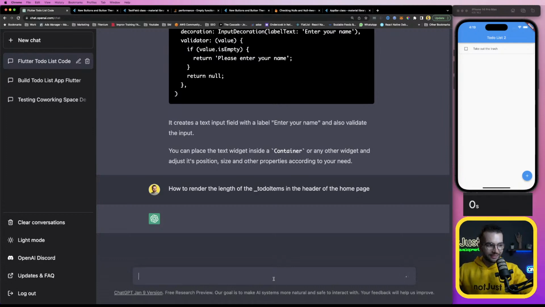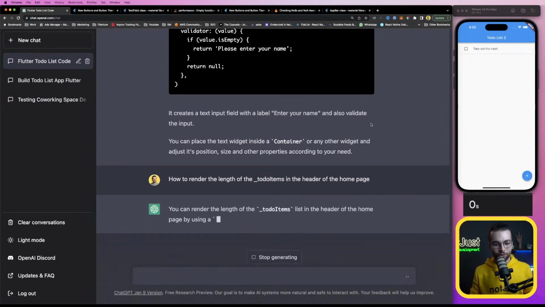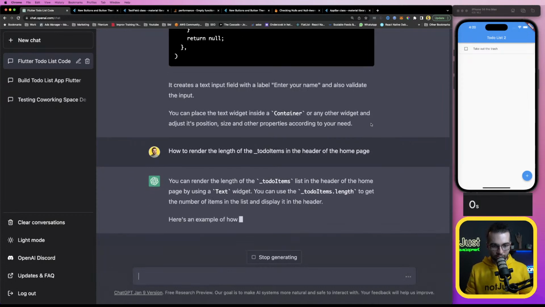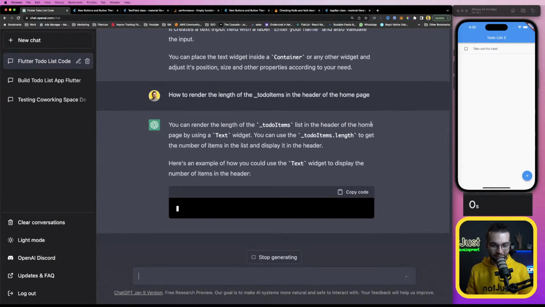Yeah, interesting. Or maybe I should somehow update it. All right. So guys, what do you think about the challenge? Should we do more of this in future? You can render the length of to-do list items in the header of a home page by using a Text widget to have a number of items. Yeah, but I don't have access to it.